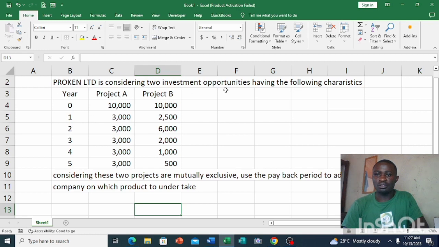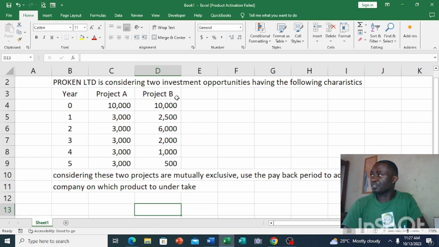So the question goes thus: Procare Limited is considering two investment opportunities having the following characteristics. We have the year and the projects. There are two projects, Project A and Project B. Project A has an initial outlay, or the initial investment at year 0, which is 10k, and it has constant figures. In investment, when the amount is constant, we say that the amount is even.